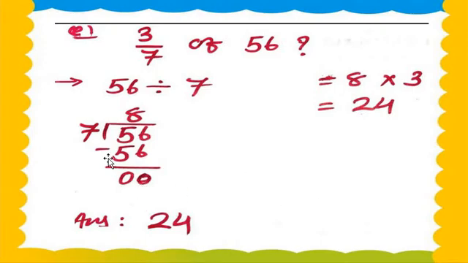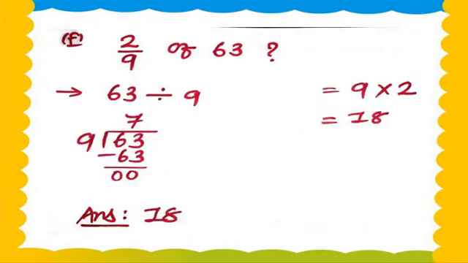0. Now we write the 8, and we multiply by the numerator. The numerator is 3. So 8 1s are 8, 8 2s are 16, 8 3s are 24. So the answer is 24. Understood, my dear students? 3 upon 7 of 56 is 24. Now we move on to question number F.